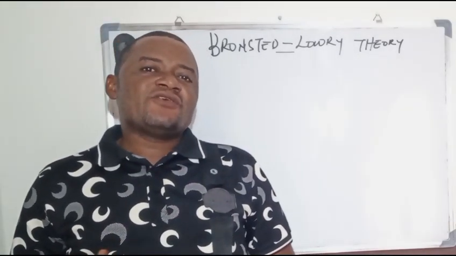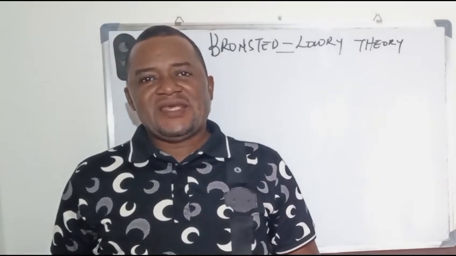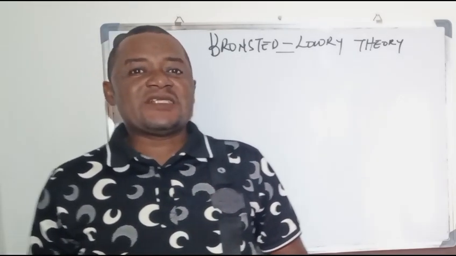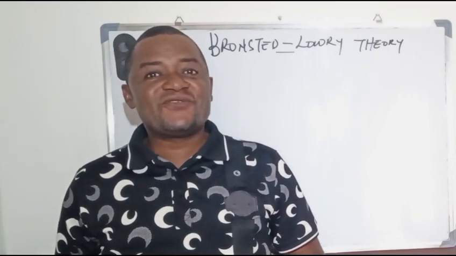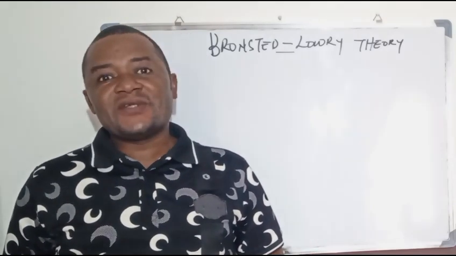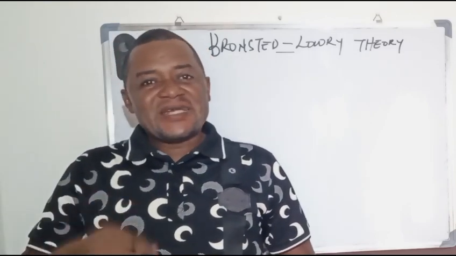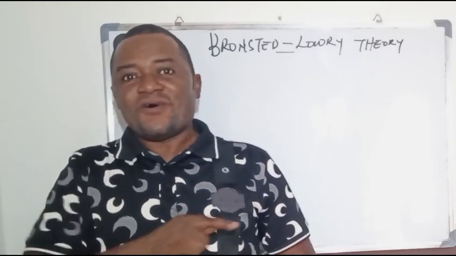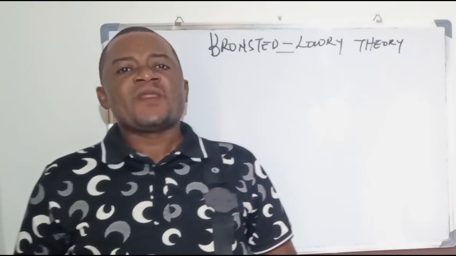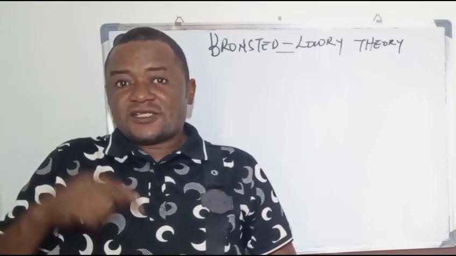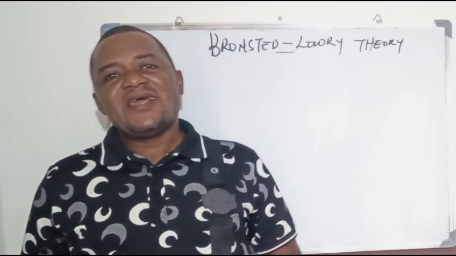The Arrhenius theory simply says that acids are those species or substances that will produce a hydrogen ion, which is a proton, as the only positive ion, but it must be in solution. Underline that. It must be in solution. That means that species must dissociate in solution to generate what? A hydrogen ion.